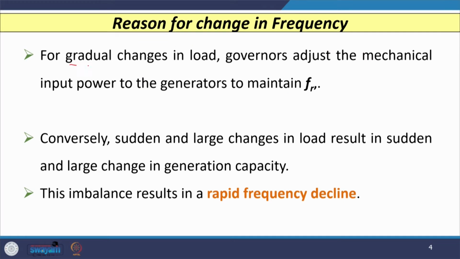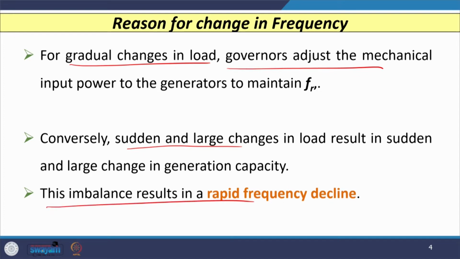For a gradually changing load, the governors are capable of adjusting the mechanical power input given to the generators with reference to the reference frequency, and we can maintain the frequency. However, when a rapid change occurs in the load, that results in a sudden or large change in generation capacity, and this imbalance results in a rapid change in frequency, and in most cases the frequency will decline.